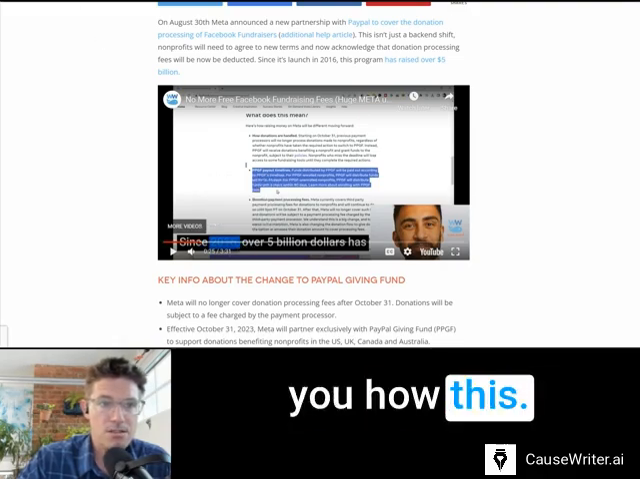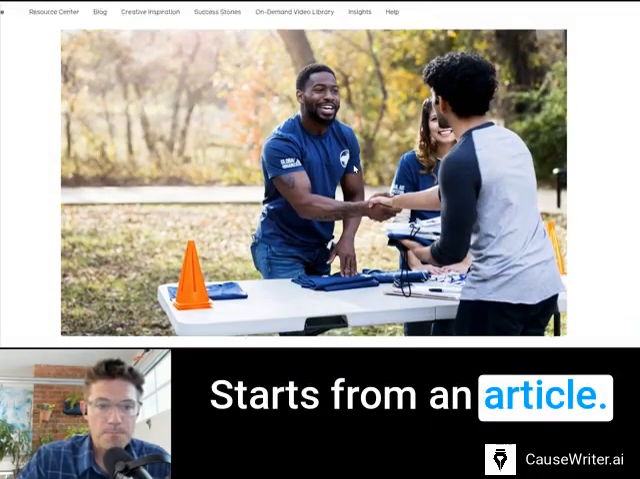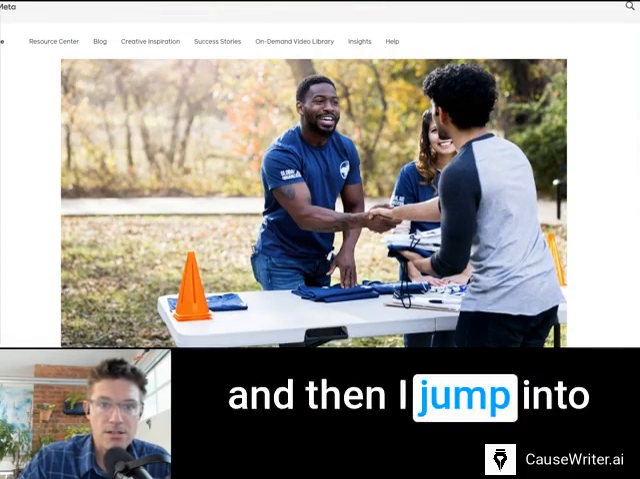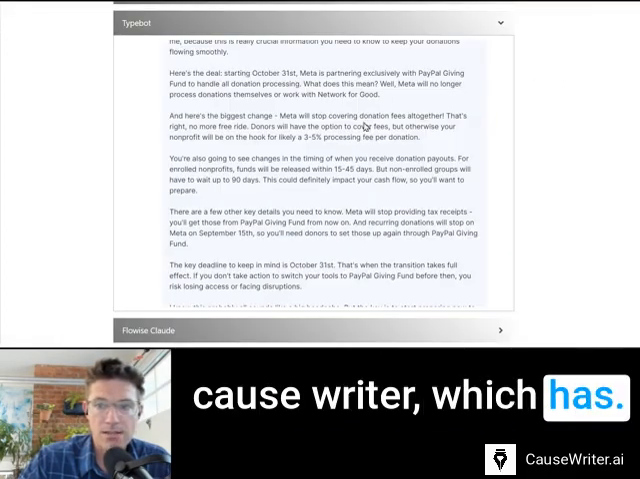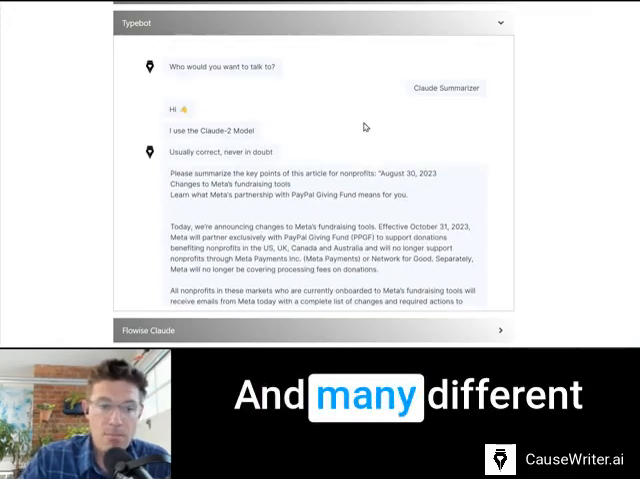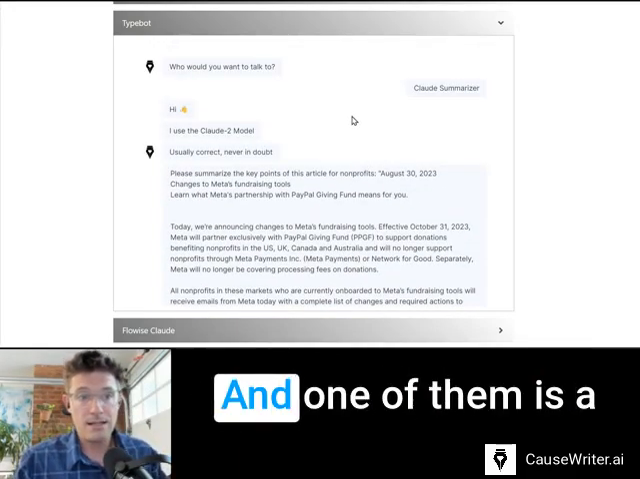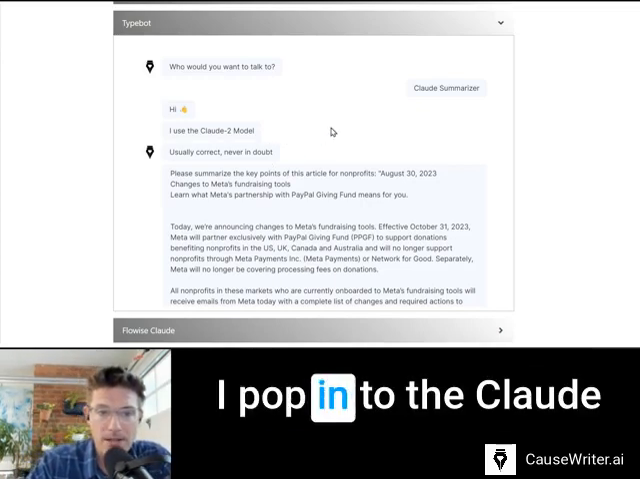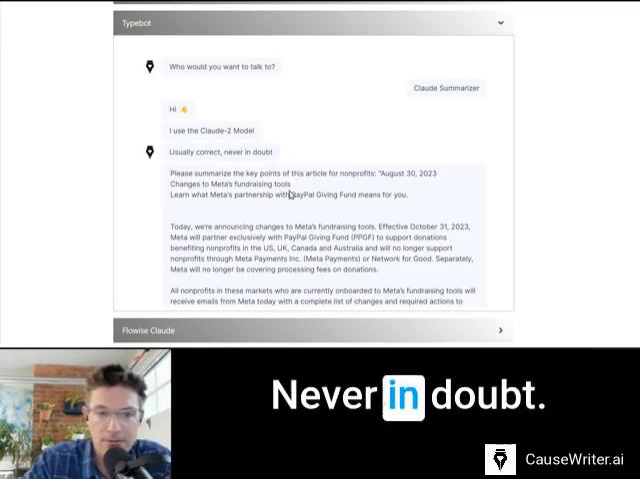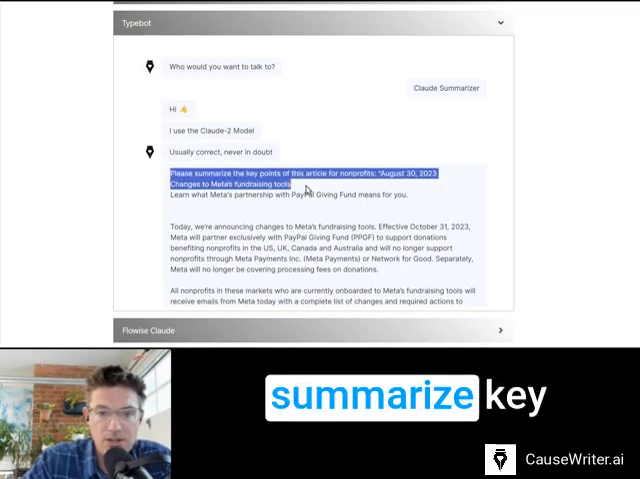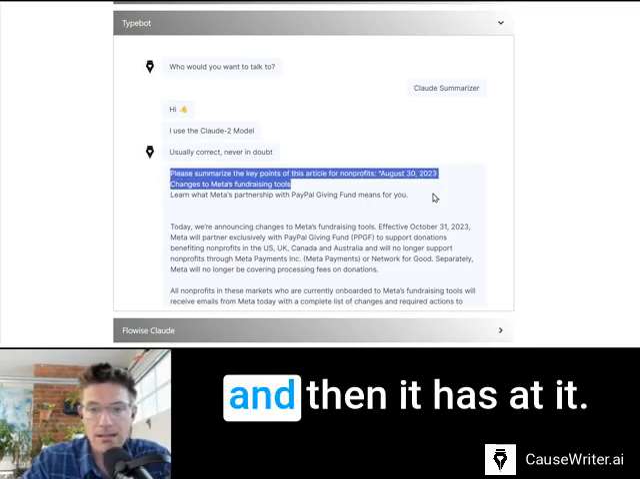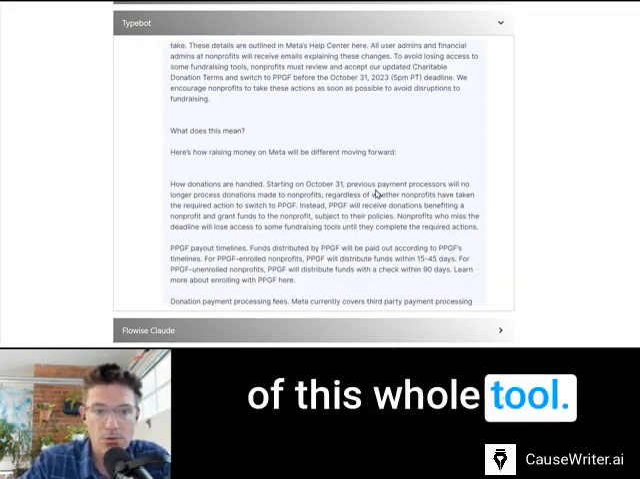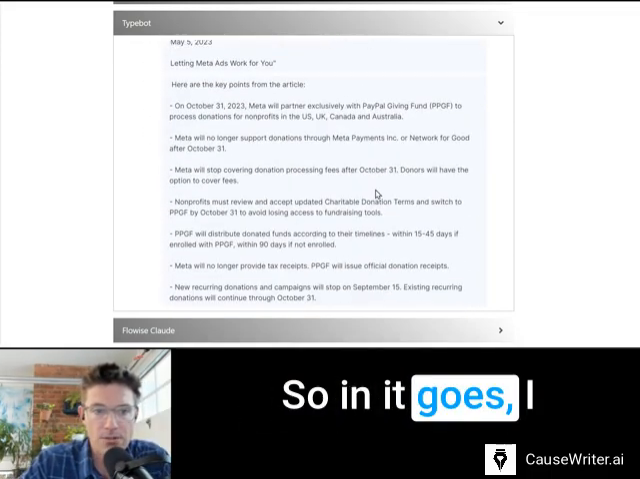I just want to show you how this starts from an article. So I have an article. I'm going to go grab all that text. So I grab all that text and I jump into CauseWriter, which has many different custom AI bots in it. And one of them is a large context window Claude model, where I tell it the following: summarize key points of this article. Yes, there's extra prompts behind this, but that's part of this whole tool. So in it goes, I paste that in.